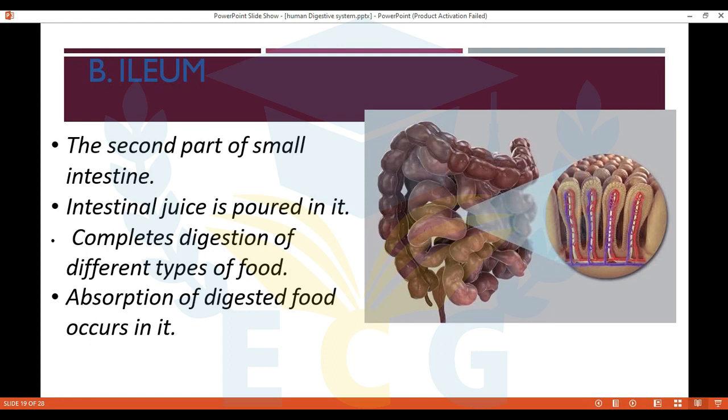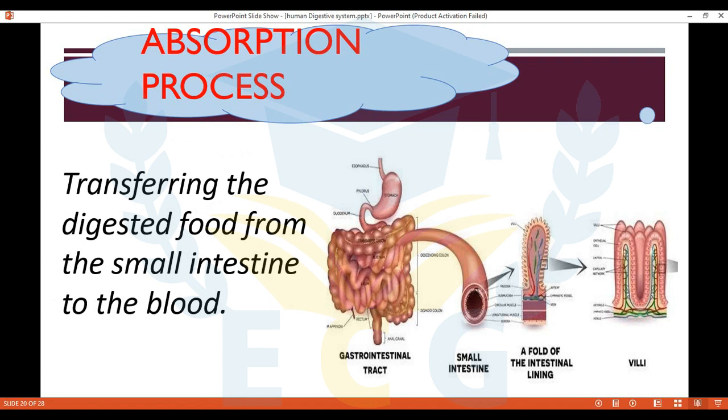So when I ask you, the absorption process takes place in the ileum. The absorption process happens in the ileum. Okay, so what is the meaning of absorption process? It is the transferring of digested food from the small intestine to the blood.